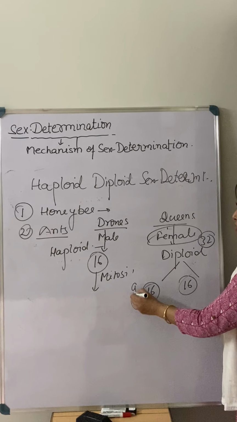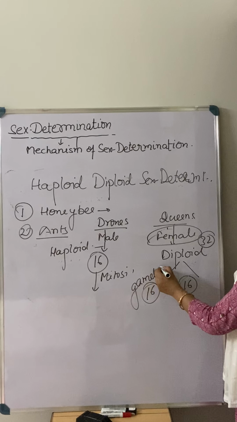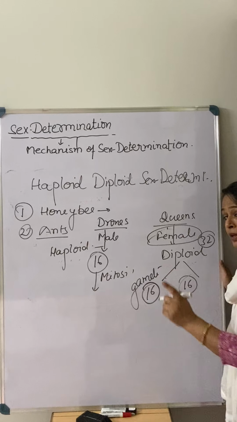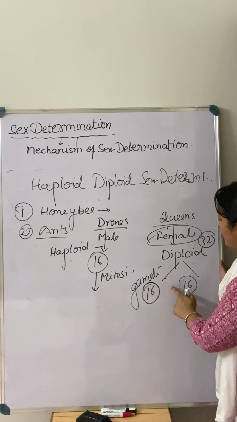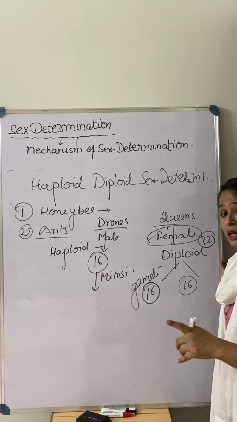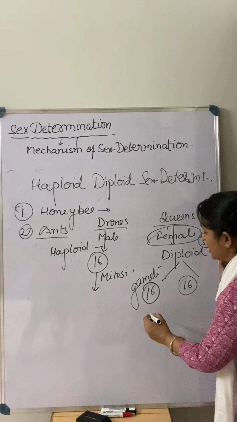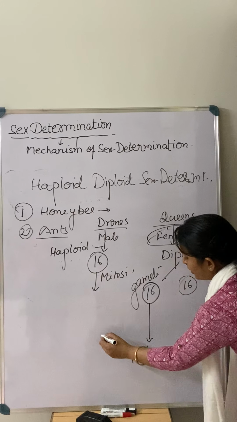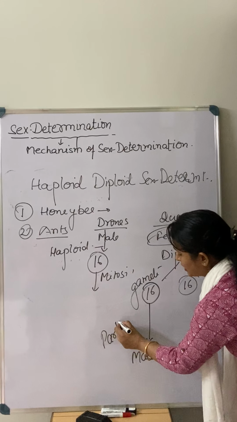So these are the gametes of the female. So this is the unfertilized egg of the female. So a few of the eggs without fertilization change into the male, by parthenogenesis.